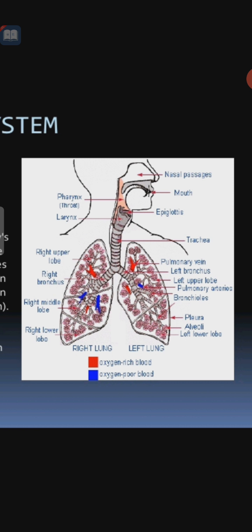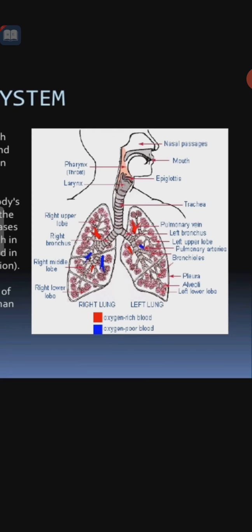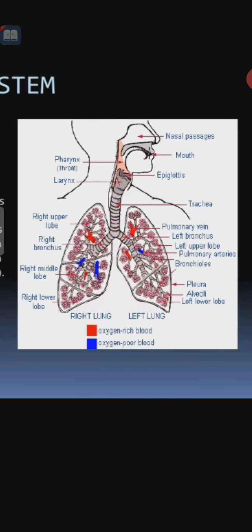So two lobes are present in the lungs, the right lobe and the left lobe, or we call them the left lung and the right lung. Again, different parts become right lower lobe, left lower lobe. Each and every part is present in the lungs. Oxygen-rich blood looks red, and oxygen-poor blood looks blue.